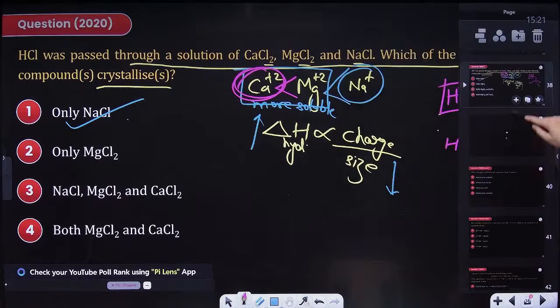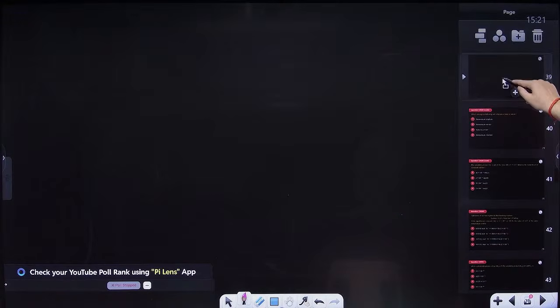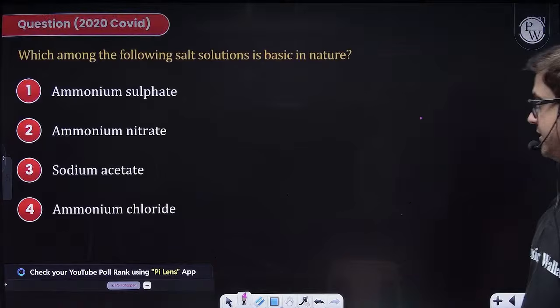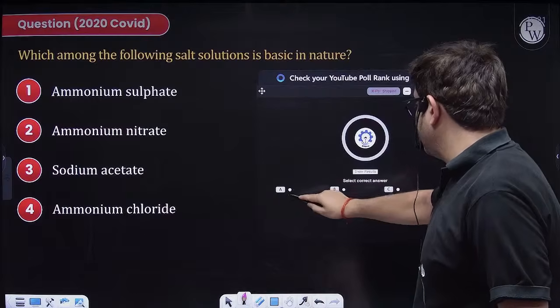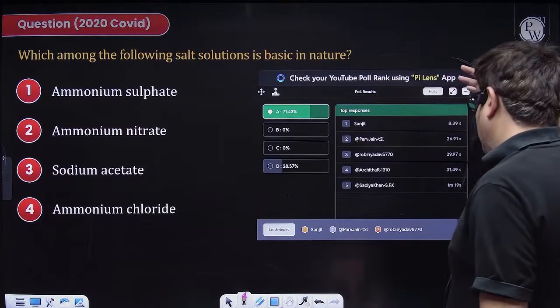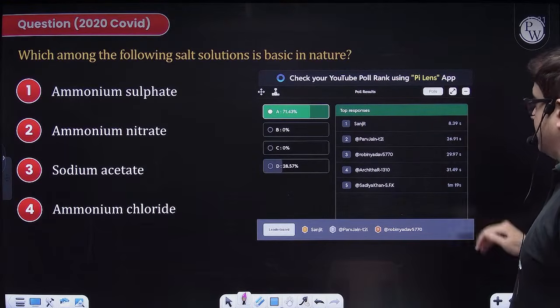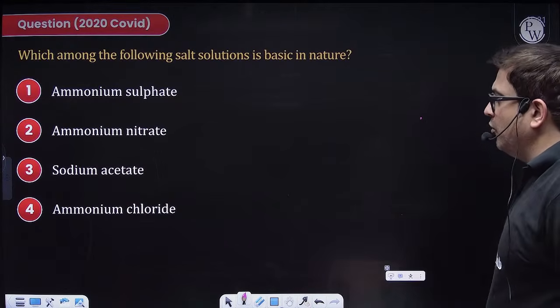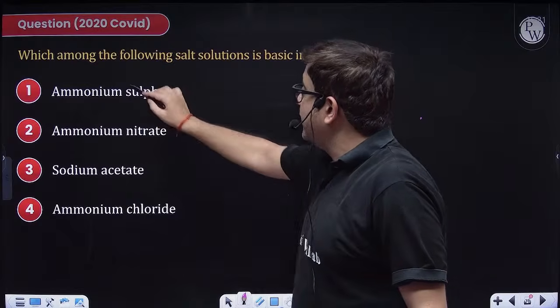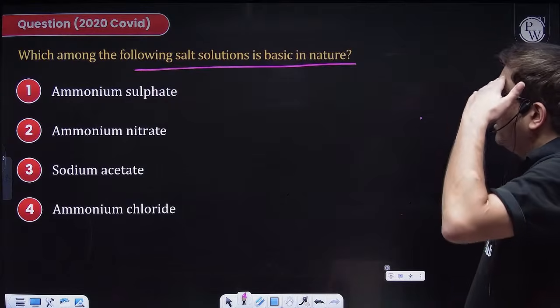Now moving forward, attempt this one, guys. Acha, I have not checked the answer for the previous question. Okay, the percentage is still 70%, fair enough. Attempt this one, beta. Now we do not have to move our pen, so I am not giving any poll for this one. Among the following, which salt solution is basic in nature?